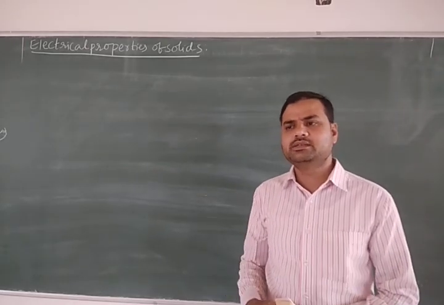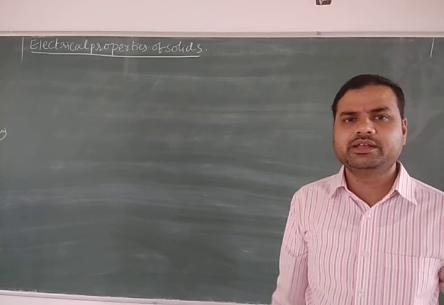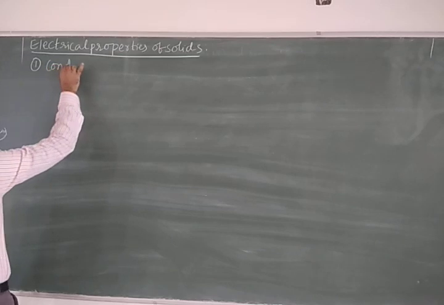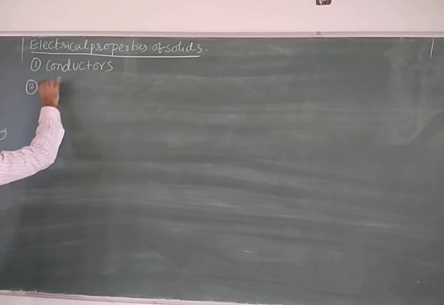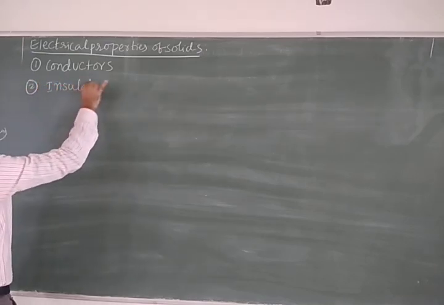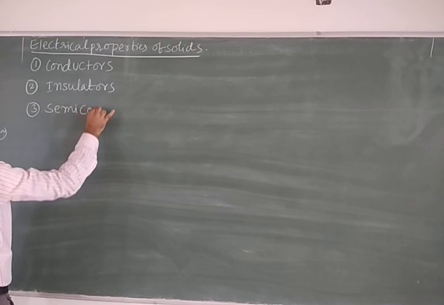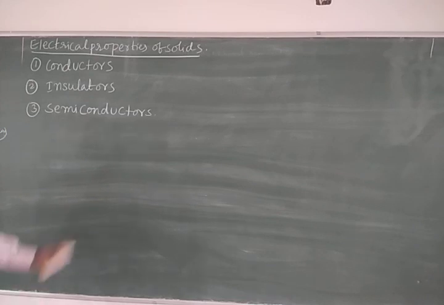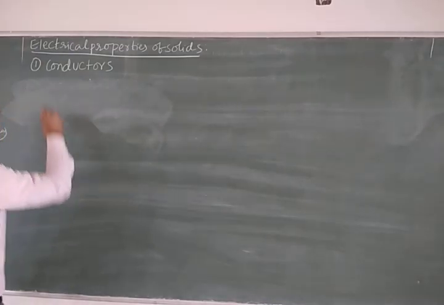Right, so based on how the solids allow electricity, the solids are mainly classified into three types. The first one is conductors, the second one is insulators, and the third one is semiconductors. These are the three types of classification of the solids based on the electrical property: conductors, insulators, as well as semiconductors. Now we will see how they are classified and what the properties of each are.